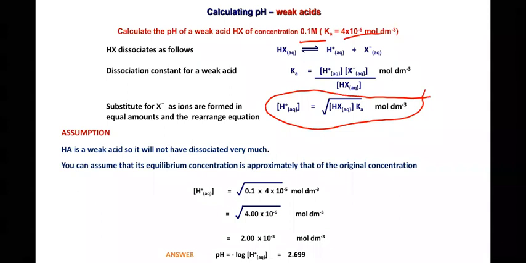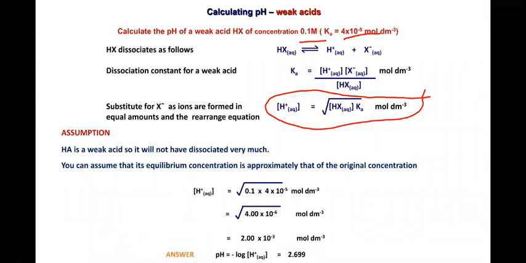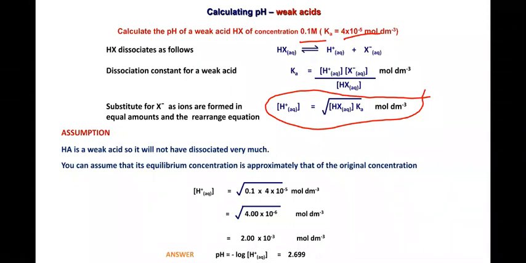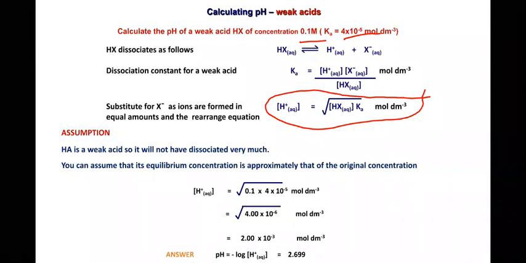But you should be careful while calculating the pH of strong bases. Just take the ionic product of water and, based on that, calculate. And one thing you should know: once you get the concentration of H plus ion, it is very easy to calculate the pH. Why? Because pH depends on the concentration of H plus.